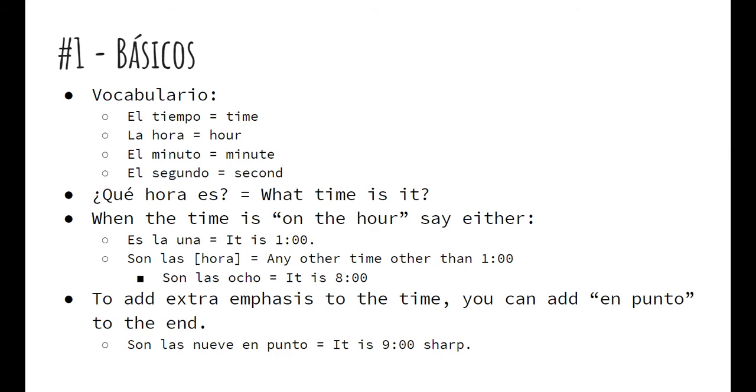Again, that's referencing hours, which you'll see is la hora, which is feminine. That's why you get la una or las, whatever time it is. And then you'll see the es or son matches also. Es is the third person singular. The son is the third person plural conjugation of ser.